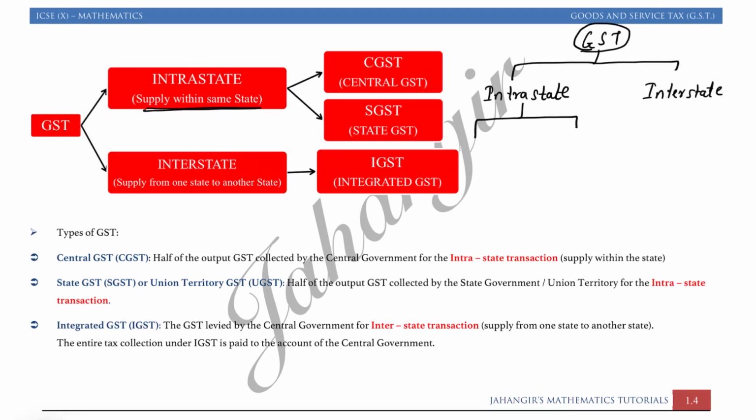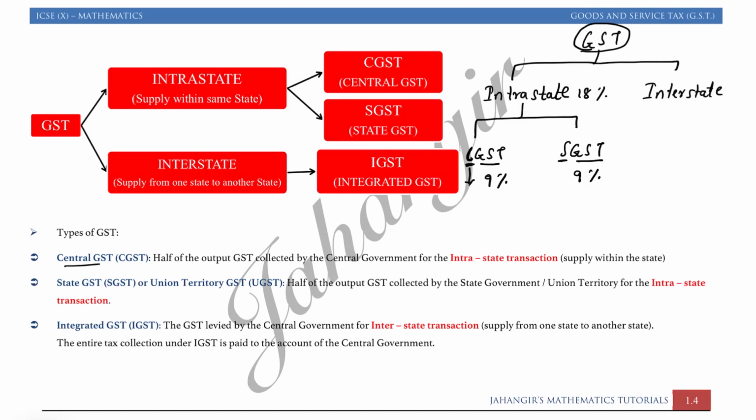You can look over here. It's written in the box. And when we have intrastate, we have two types of tax: CGST and SGST, that is central GST and state GST. Central goes to the central government. Central government means the whole of India. And state GST goes only to the state government. So how is it divided? Let's say if the rate of GST is 18%, then the central government will get 9% of it and the state government will get 9% of it.